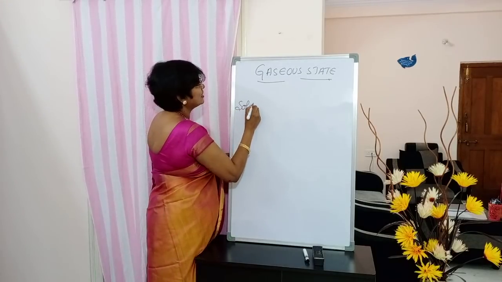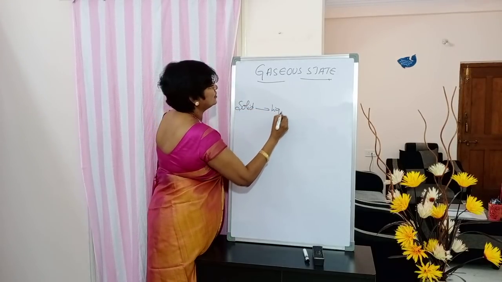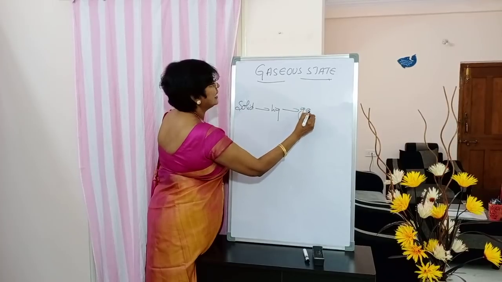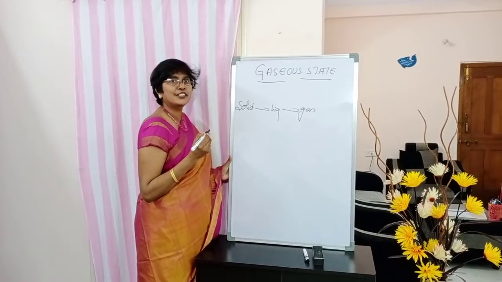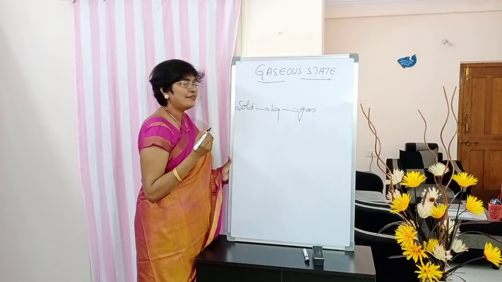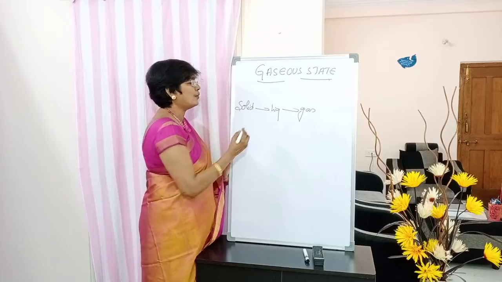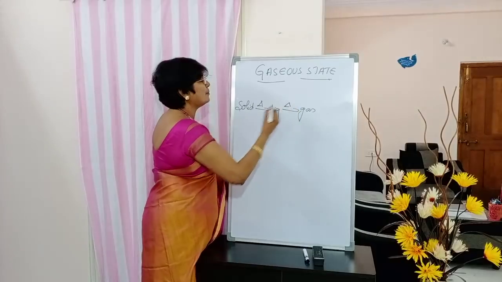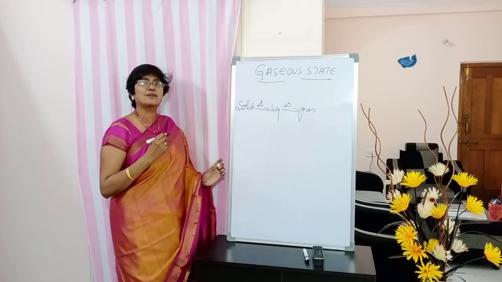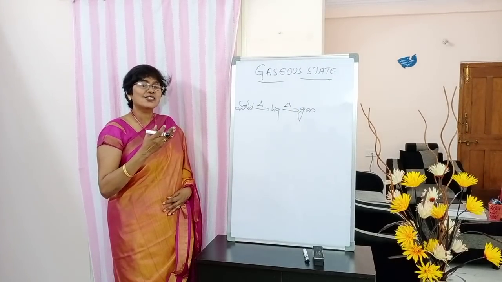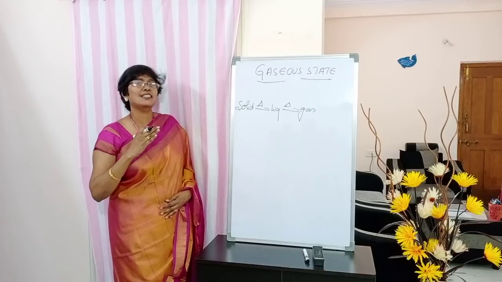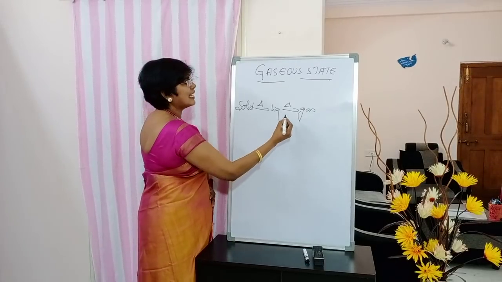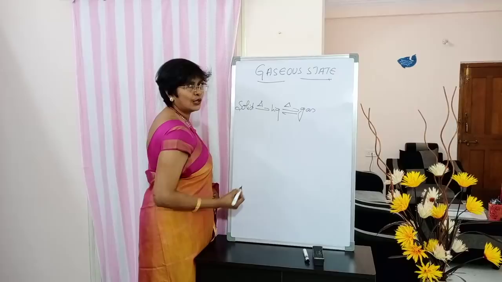a solid can be converted into a liquid, and a liquid can be converted into a gas. How can we convert a solid into a liquid? By heating. Similarly, liquid can be converted into a gas by heating. Now coming back, that is vice versa. A gas can be converted into a liquid.